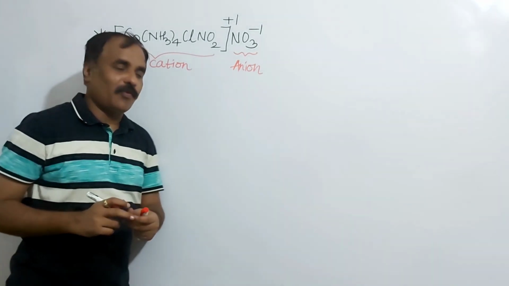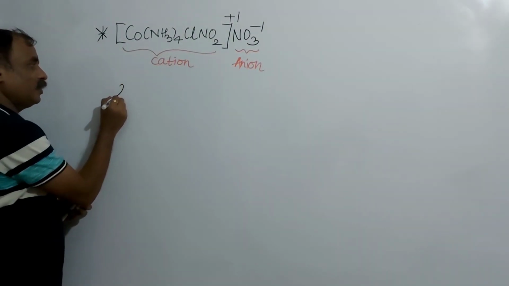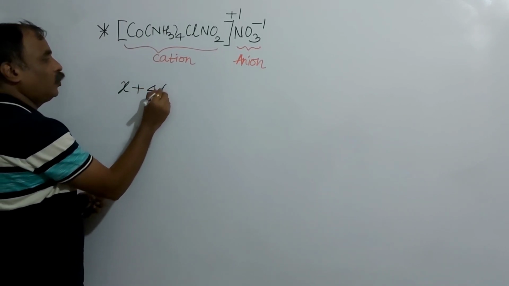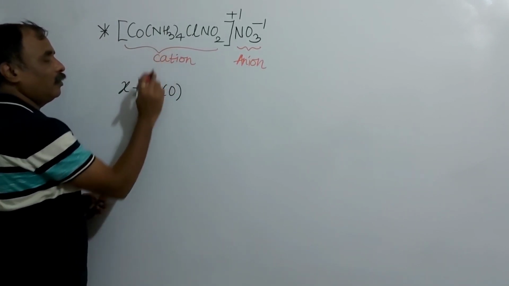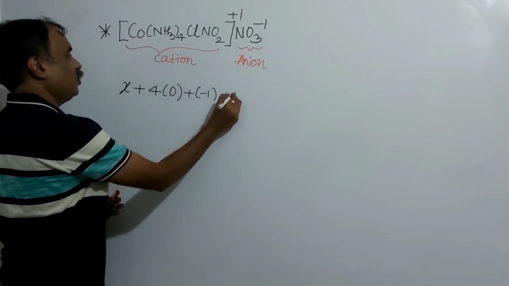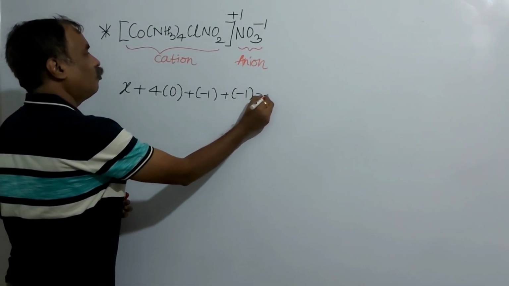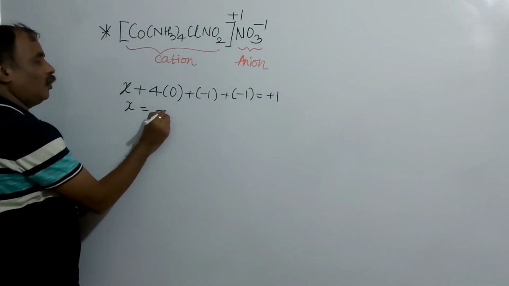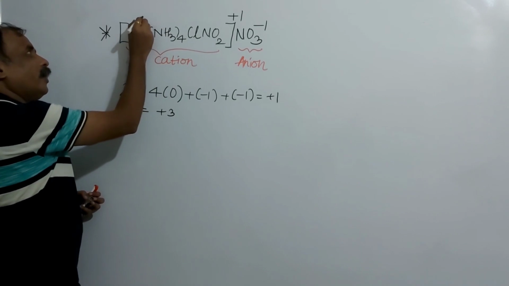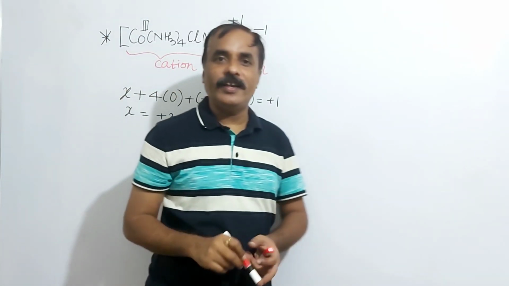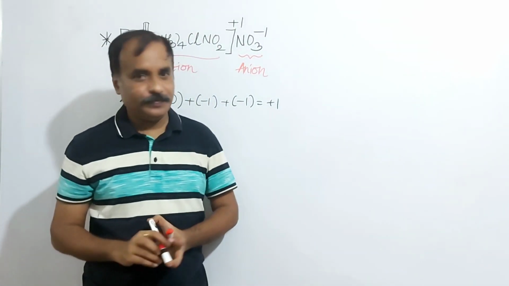Calculate the oxidation number of cobalt. Here the oxidation number of cobalt, consider X, plus 4 into 0, as ammonia is a neutral ligand. Chlorine is negative, it carries minus 1. NO2 minus carries minus 1, equal to plus 1, the total charge. Therefore X equals what? Plus 3. And in this complex cobalt is present in the plus 3 oxidation state.